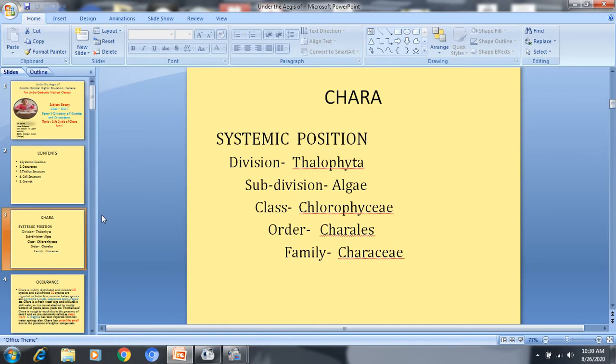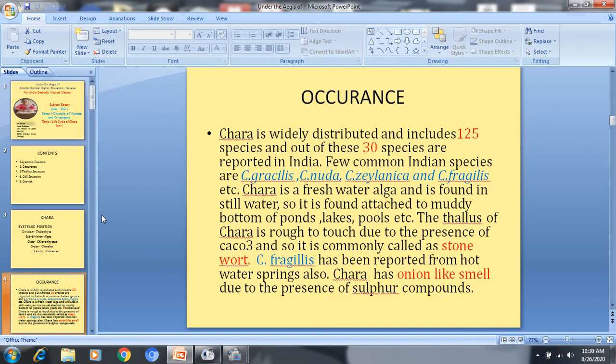The class of Chara is Chlorophyceae, which is commonly called green algae, and according to F.E. Fritsch's classification, Chara comes in the class Chlorophyceae. Order is Charales and family is Characeae. After that, the occurrence of Chara. Chara is well distributed and it includes almost 125 species, and out of these almost 30 species are reported in India. A few common Indian species are Chara gracilis, Chara nuda, Chara zeylanica and Chara fragilis etc.